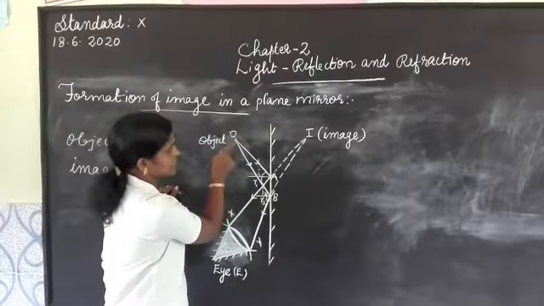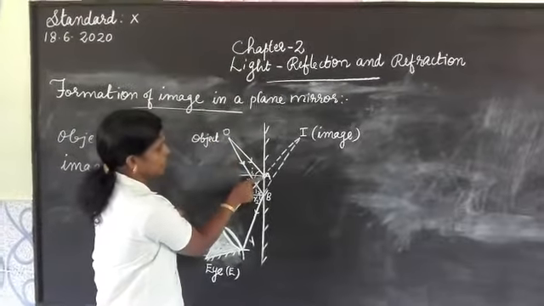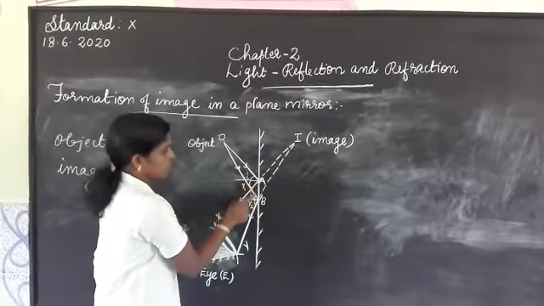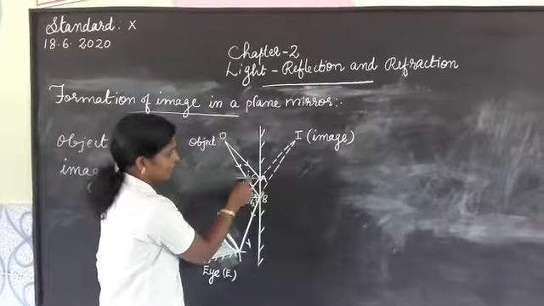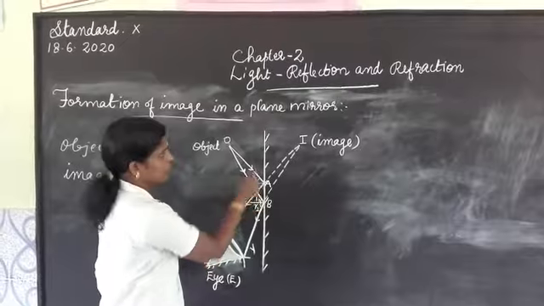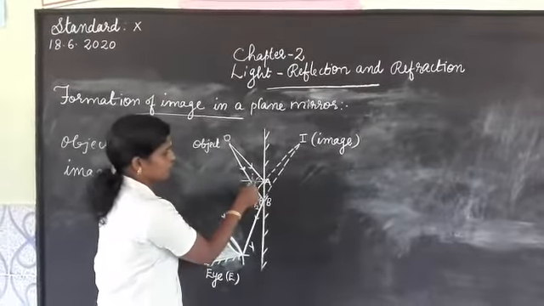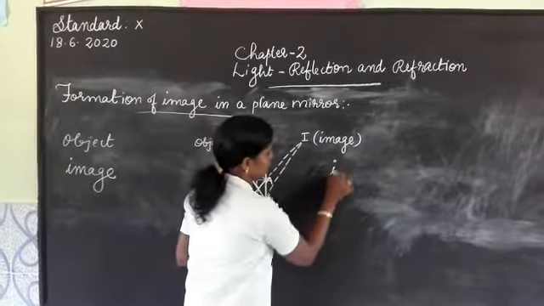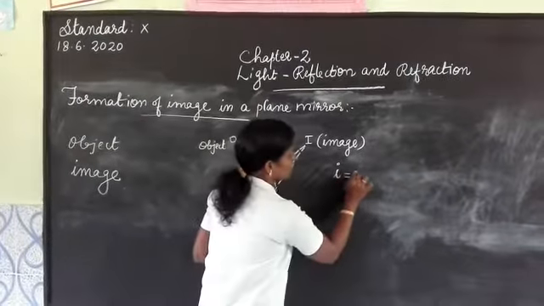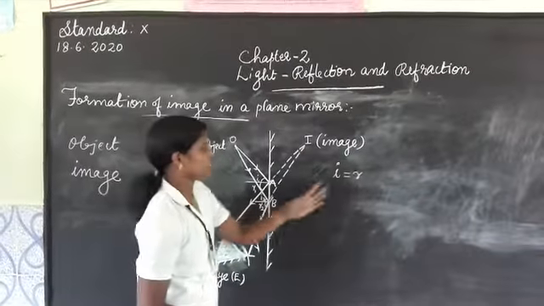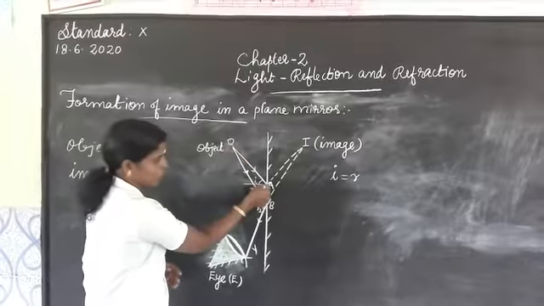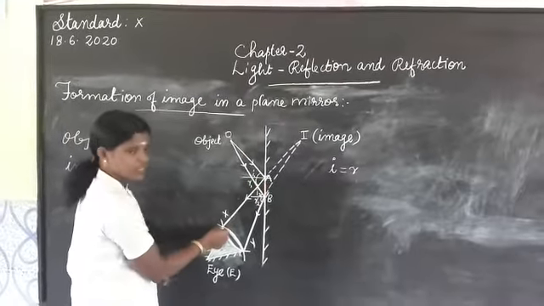First of all, the light ray OA is coming from the object O and falling at the point A, making an angle of incidence with the normal, or the perpendicular to the mirror surface. So we get an angle of incidence i, and after reflection it makes an angle of reflection r. This i will be equal to r. We are considering the light ray OA and the reflected ray is AX.